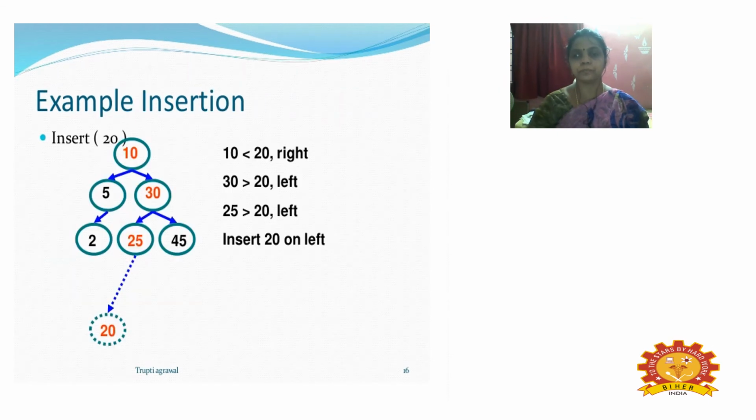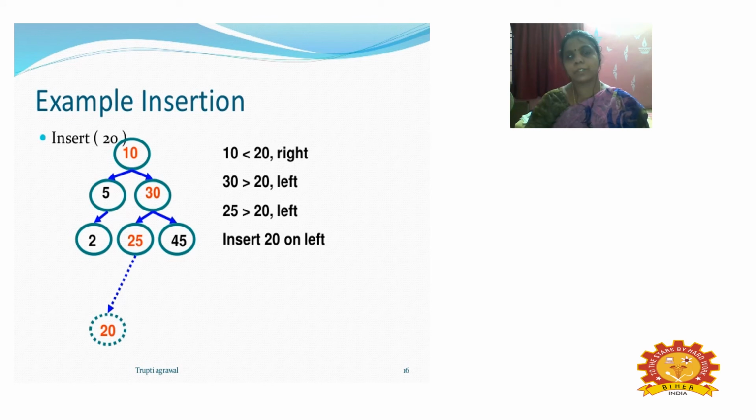So the observation: in a balanced tree it is O of log n, while insertion may give an unbalanced tree. Here you can see the insertion part of a node. I'm just going to insert the element 20. We have already inserted a number of elements inside the tree. Now I'm going to show how the element is inserted and whether it is placed in the correct position or not. We are checking from the root node. We have already created and inserted some nodes. Now I'm going to insert the value 20 here.